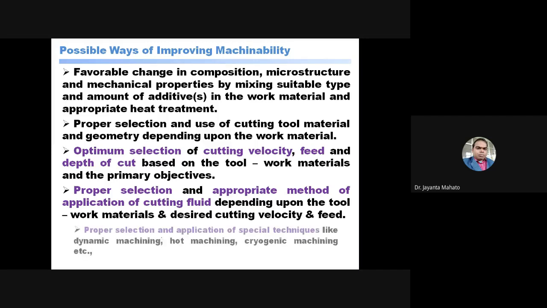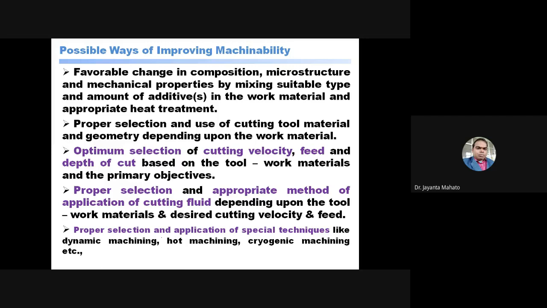Proper selection and application of special techniques, like dynamic machining, hot machining, and cryogenic machining. Hot machining means machining at a high temperature. Cryogenic machining means at a lower, negative temperature.